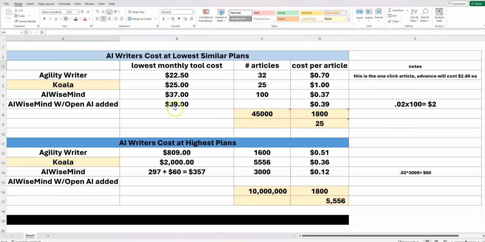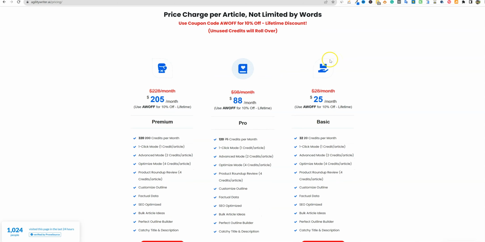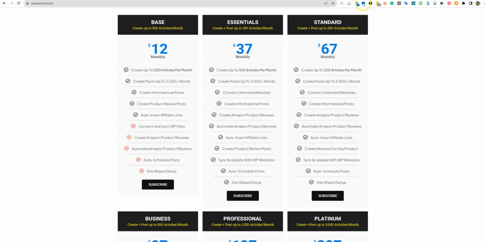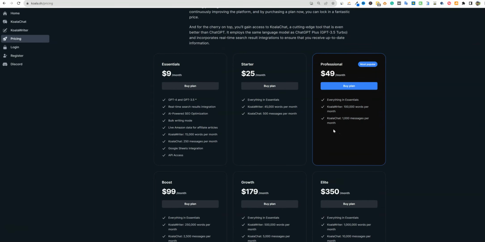You can see I already have the stats up here. We're going to take a look, and I'll explain the spreadsheet to you in just a second. But before we do that, I'm going to take a look at Agility Writer and AI WiseMind. Right over here, we've got their pricing, and then Koala Writer. These are definitely three of my top AI writers right now. I could add some more in here, but these three seem to be the biggest ones that come to mind.